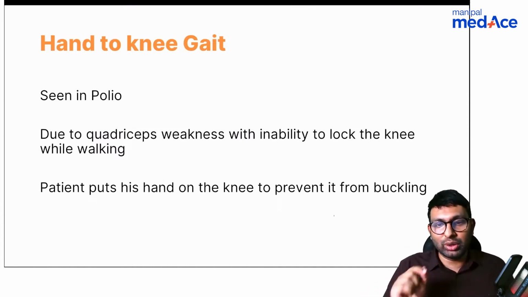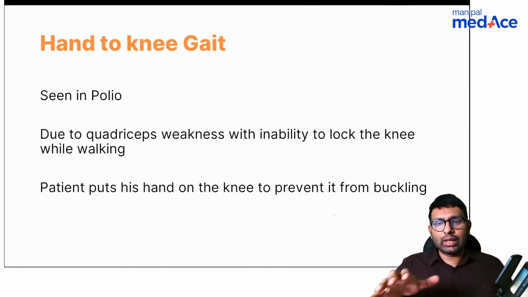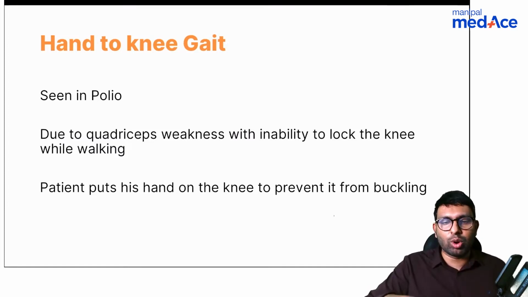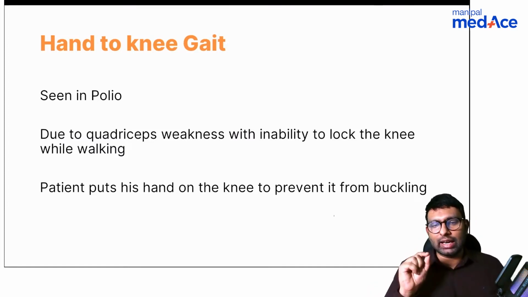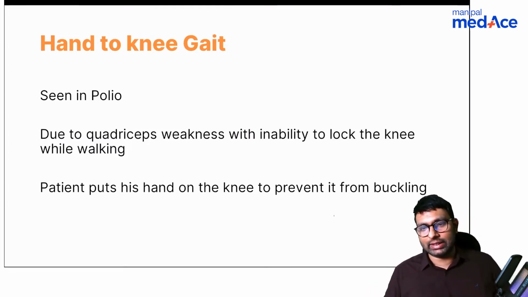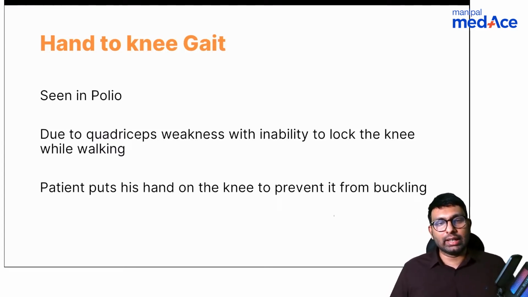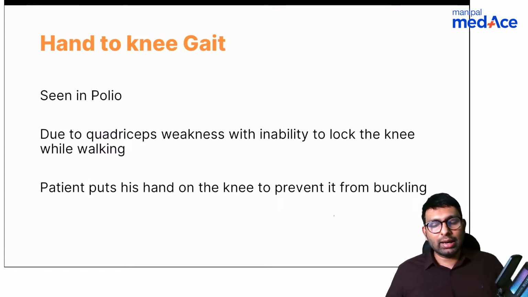This is called a hand to knee gait. You would have seen it in a lot of people. They'll hold their hand to their knee when they walk, because they have quadriceps weakening, and this is mainly due to poliomyelitis. Yes, Stardust, you're absolutely right. Poliomyelitis due to quadriceps weakening. Correct.